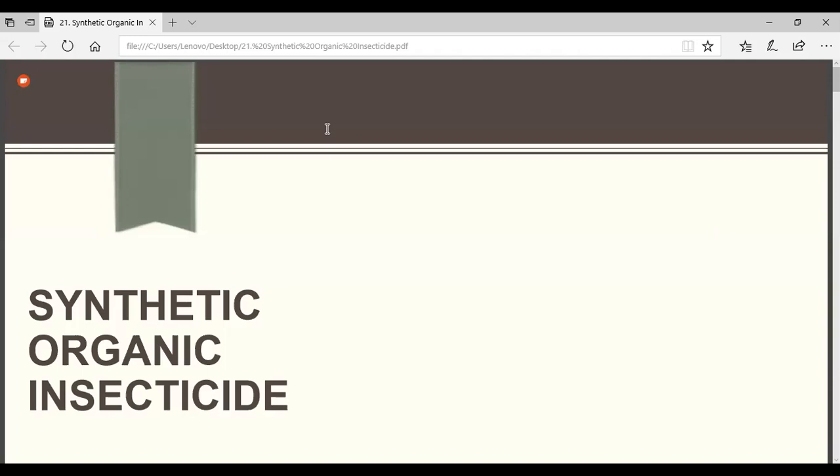What are those? As you told, that is your organochlorines, organophosphate, carbamate. Then these synthetic pyrethroids, again those novel insecticide and IGR. IGR in the sense insect growth regulator. Yes or no? Okay. Like this, some 5 to 6 major kinds of synthetic organic insecticides are there. One by one we will discuss.